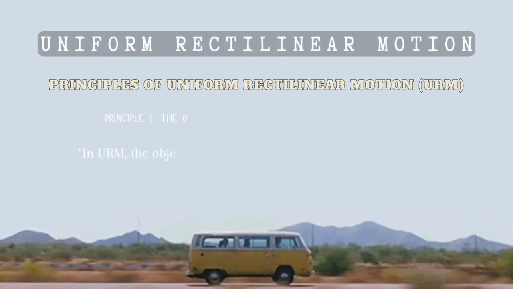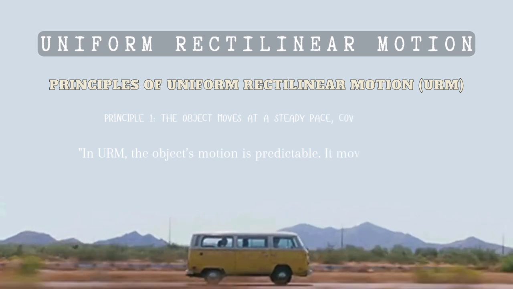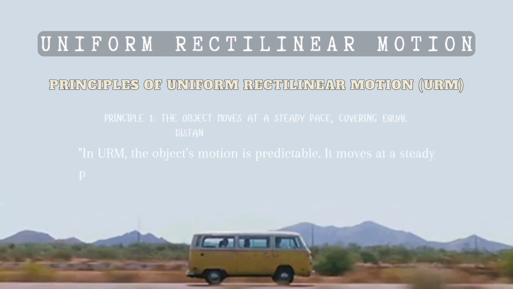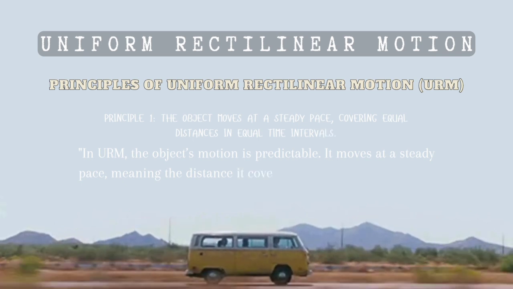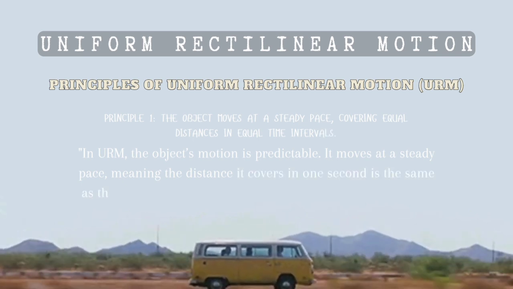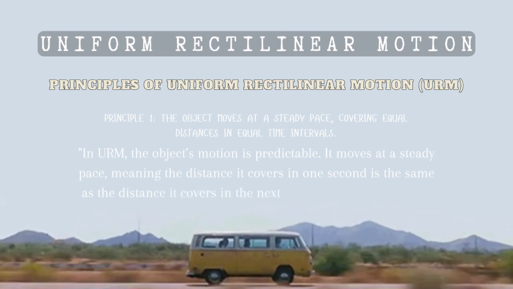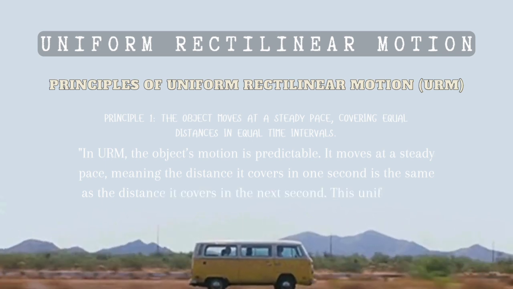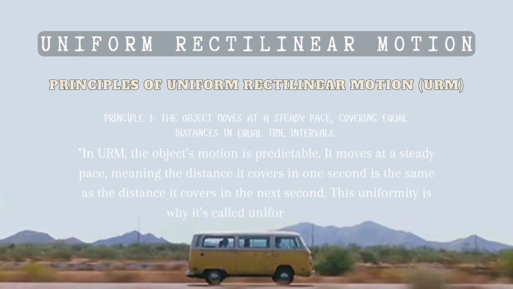Aligned with this type of rectilinear motion, there are four principles of uniform rectilinear motion. The first principle is the object moves at a steady pace, covering equal distances in equal time intervals. In uniform rectilinear motion, the object's motion is predictable.